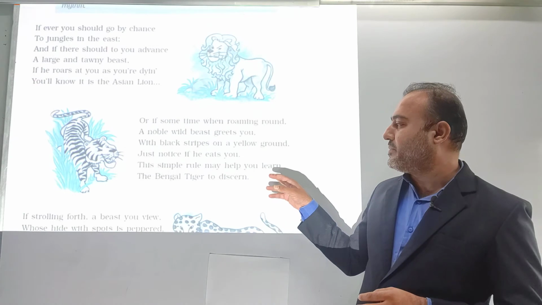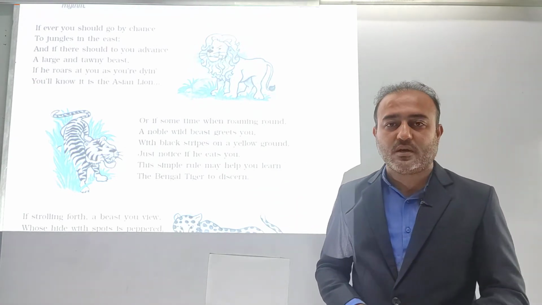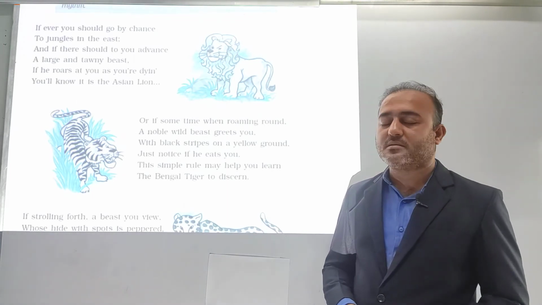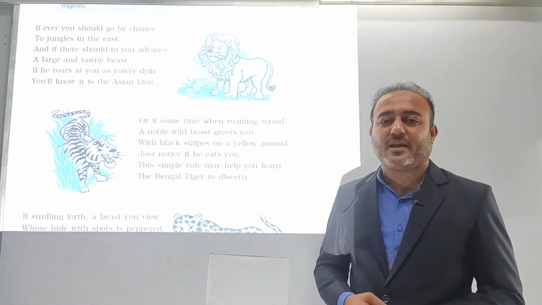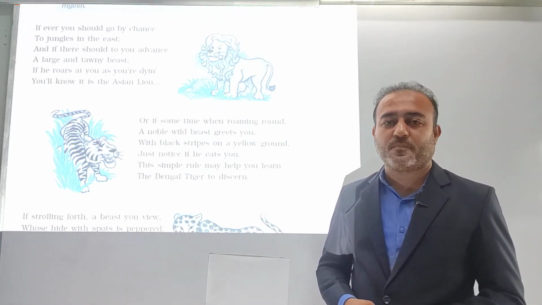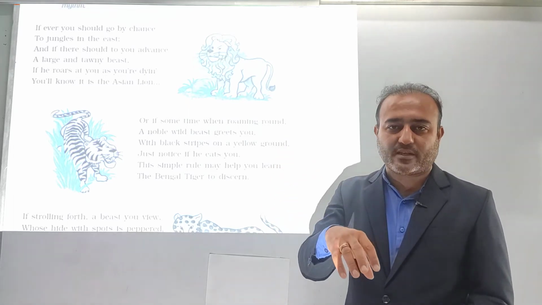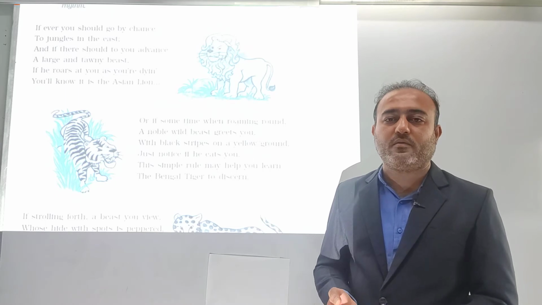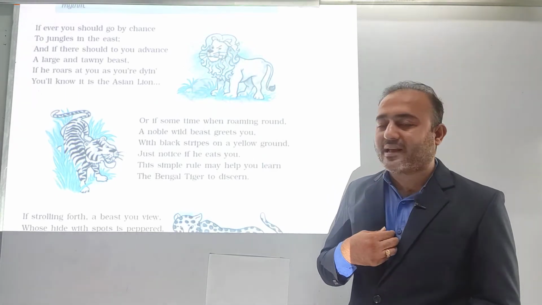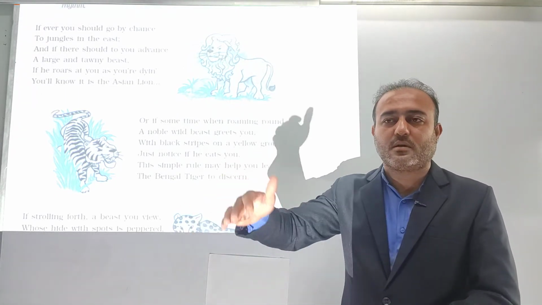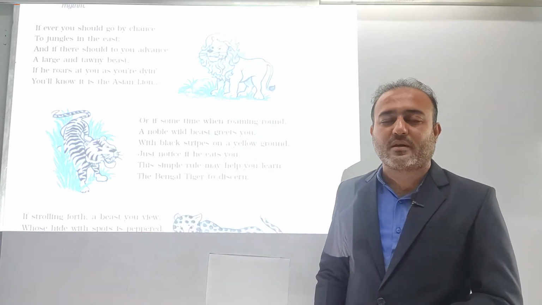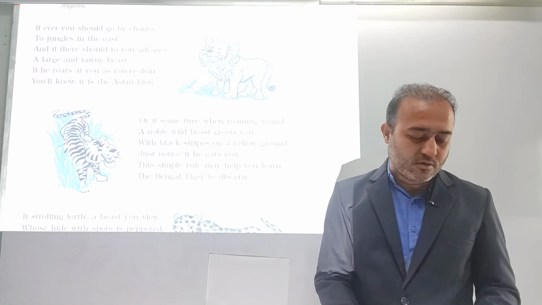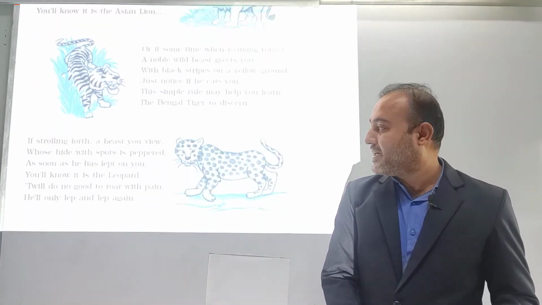Further, the simple rule may help you learn the Bengal tiger to discern. Discern means what? Right, to recognize. That means again she is trying to create a kind of humor over here. If the tiger attacks you, if it eats you away, then later on will it be possible for us to recognize whether it is this animal or some other animal? So this is how she creates the humor. So let us move to the next paragraph.